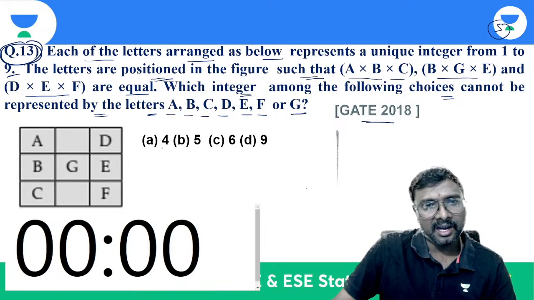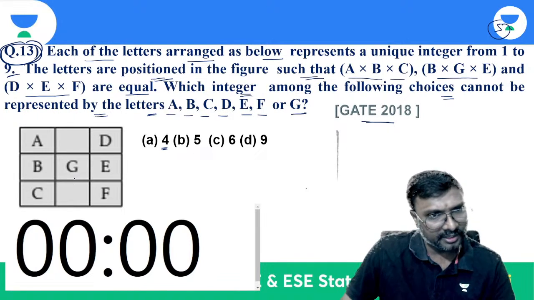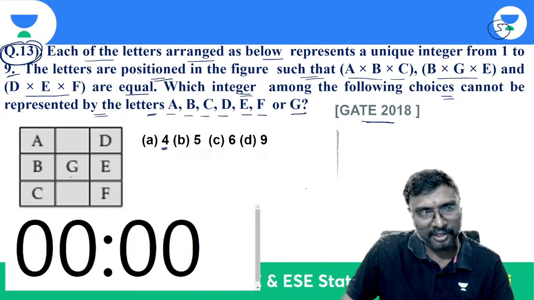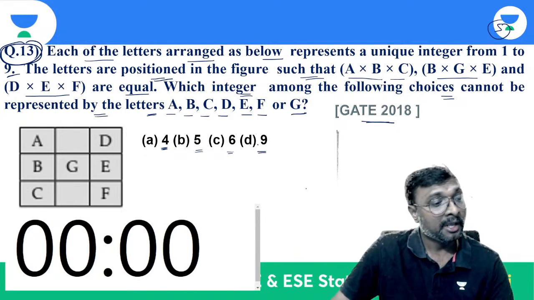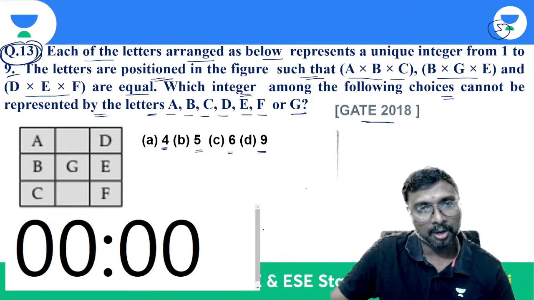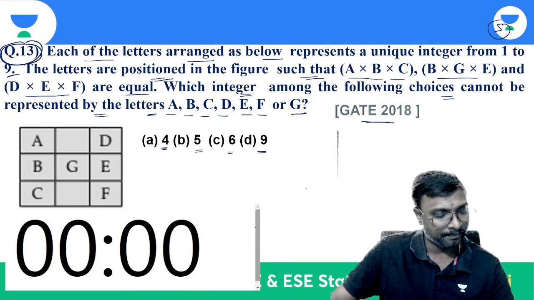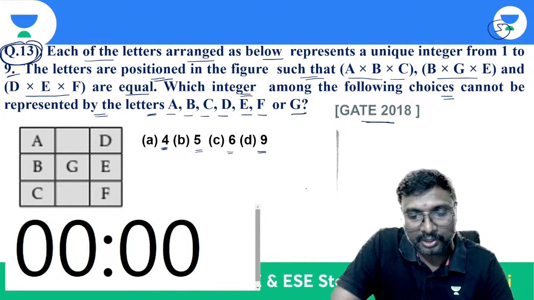If you are using this 4 anywhere, do you have any problem? Whenever you are using this 5, do you have any problem? Whenever you are using this 6, any problem? Whenever you are using this 9, any problem? Which one is creating a problem? That is what is asked. Now you understood the question or not?